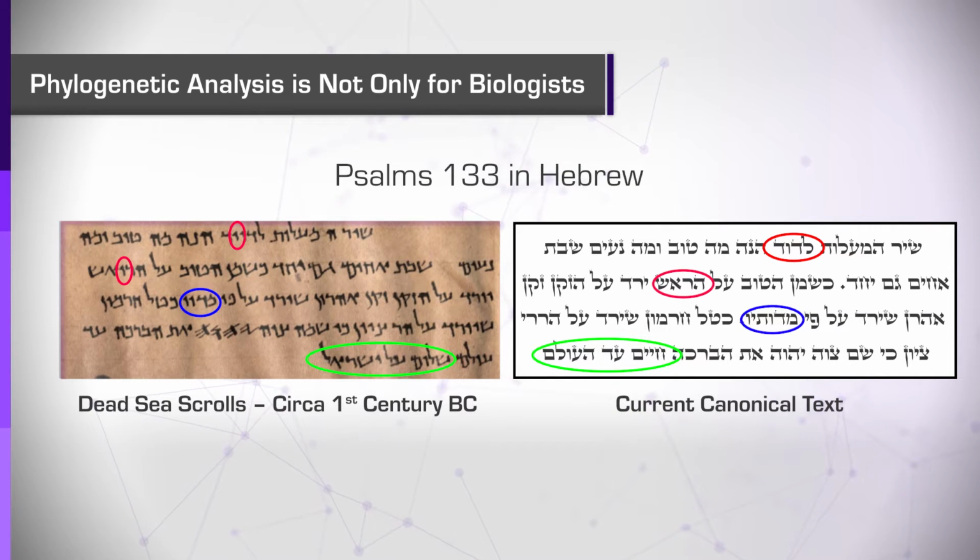However, this is not the only option. As the scrolls may have been written by refugees who ran away to the caves in the Dead Sea from the Jewish center in Jerusalem, it is possible that they tried to reconstruct the original text from their memory, a process that is likely to introduce many errors and deviate significantly from the original version. So can we use sequence comparison to determine which text is closer to the original? If we have only two versions of the text, we cannot. However, if we have many versions of the text, we can try to reconstruct their history, and this technique is as useful for biblical texts as for biological sequences.